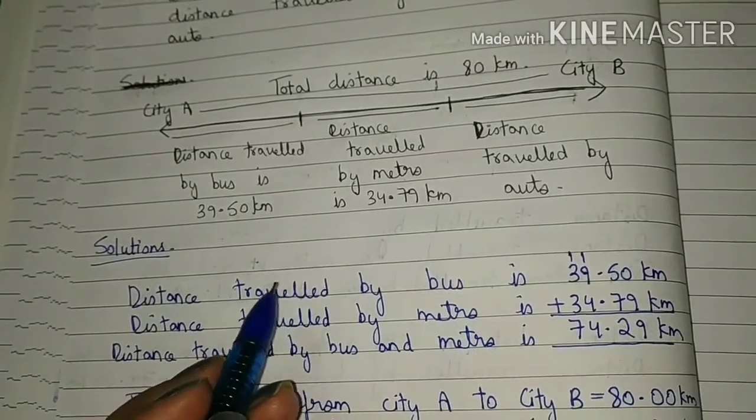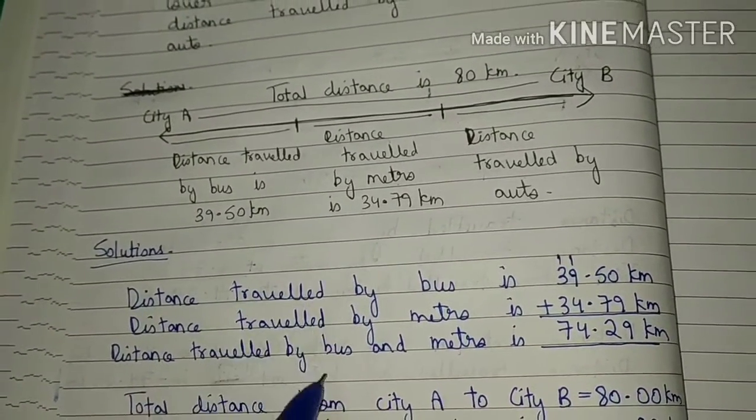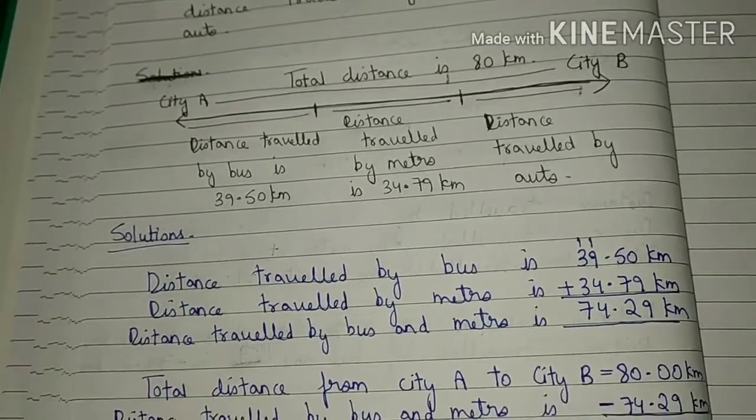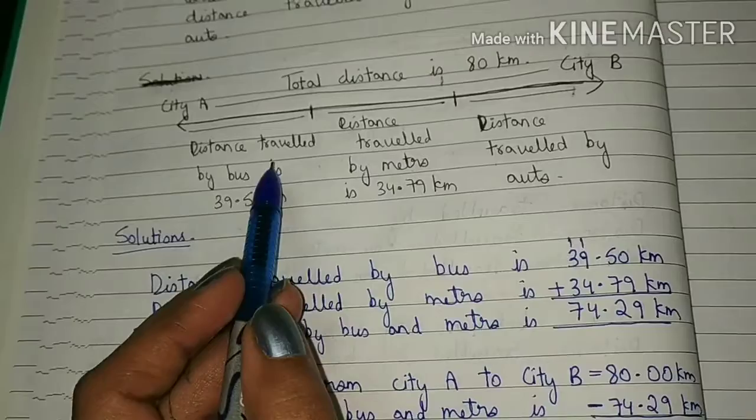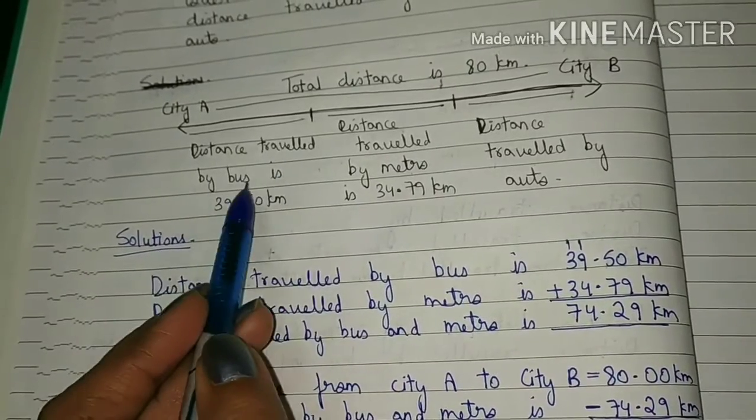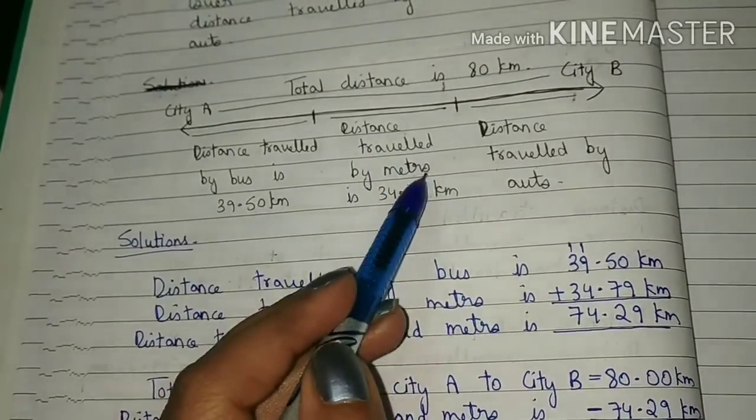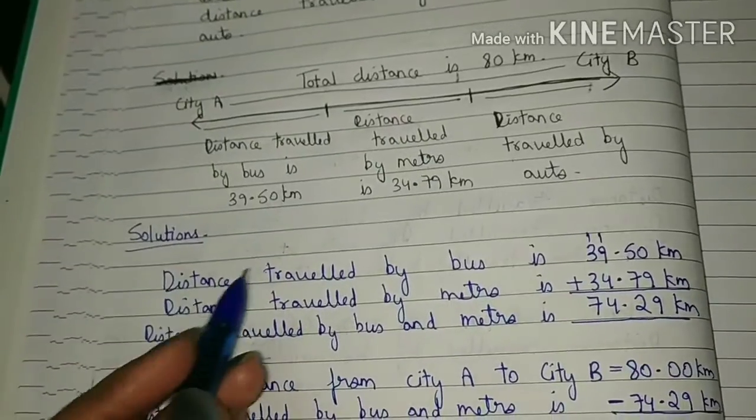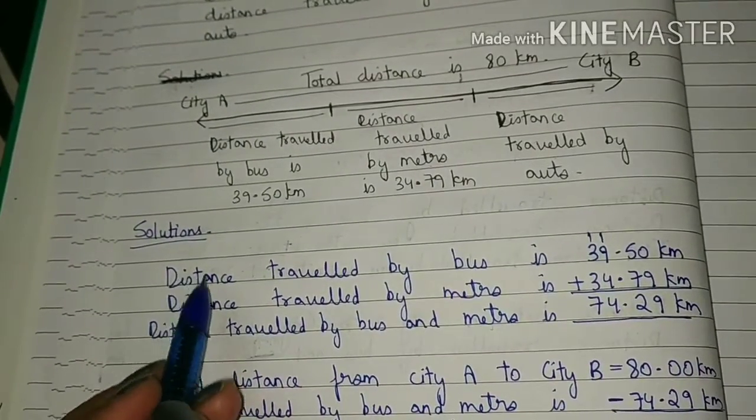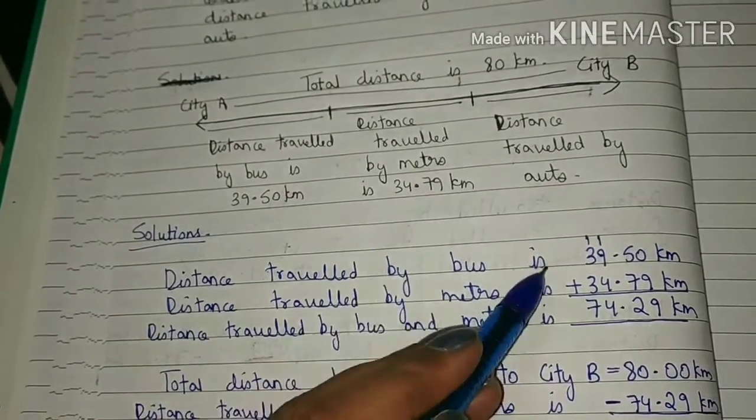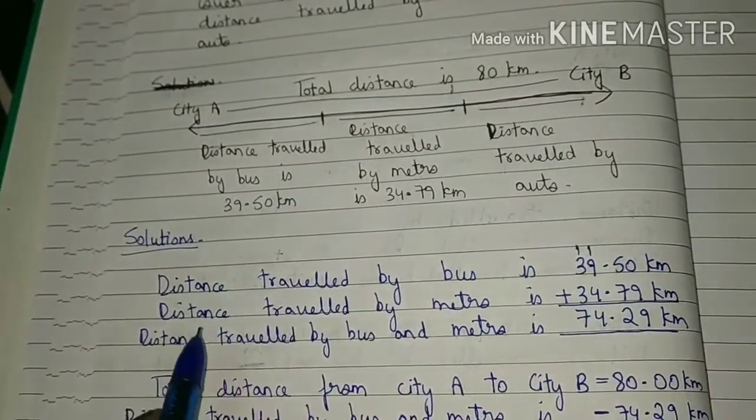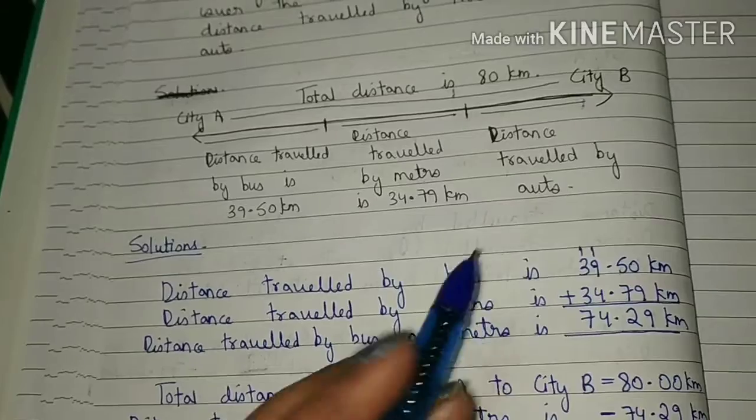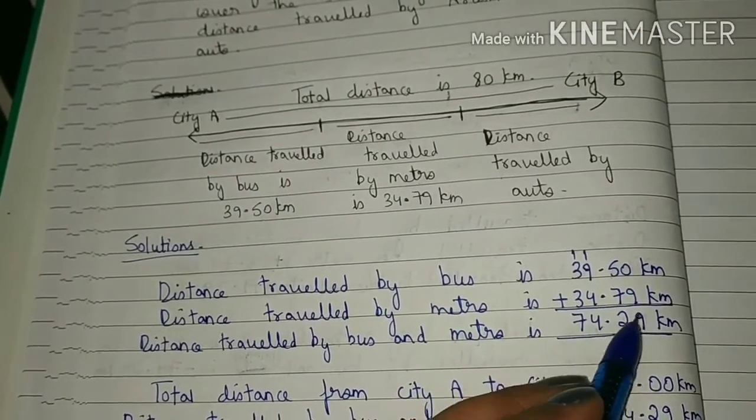First of all, you will write the statement like this. Students, firstly we will add these two distances, that is the distance travelled by bus and the distance travelled by metro. So here we will write: distance travelled by bus is 39.50 kilometer. Distance travelled by metro is 34.79 kilometer.